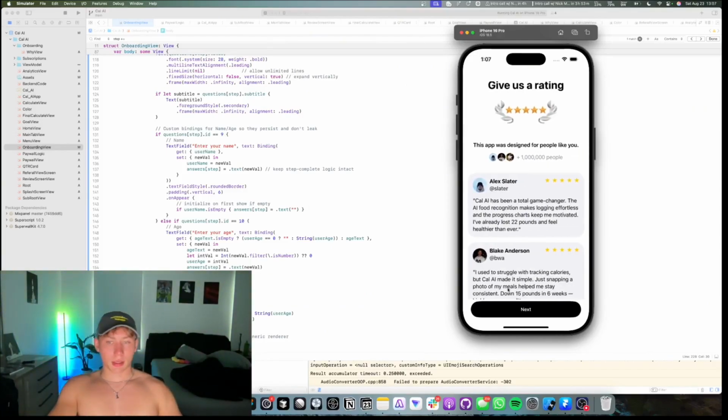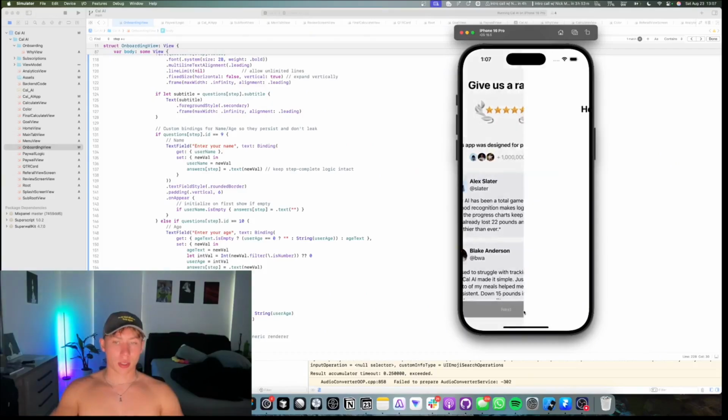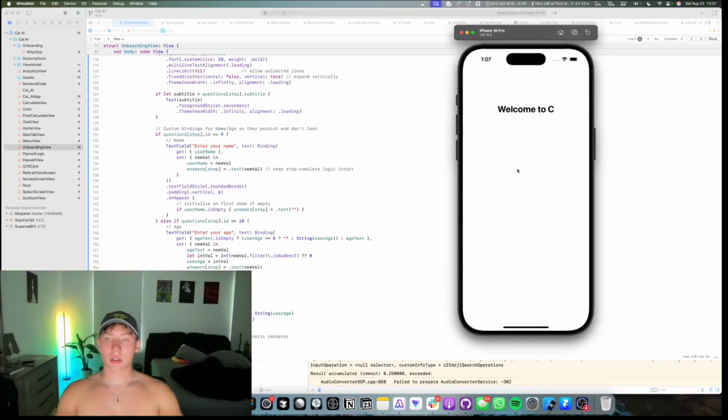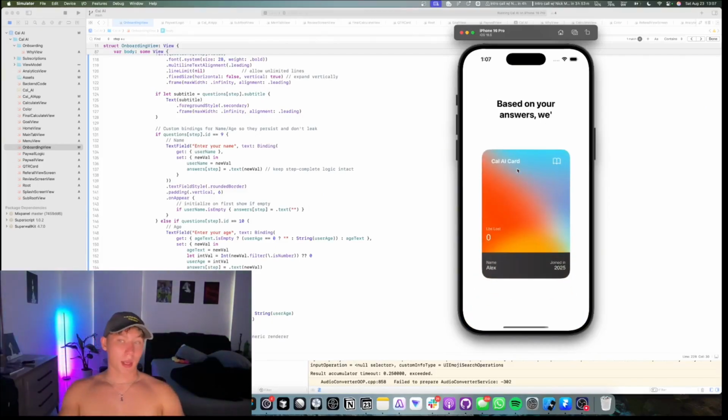So analysis complete, you get a chart. This is very important. Rate the app. The more 5 stars it has in the App Store, the more trust you build. We also have this screen now, which says, welcome to Kali AI, your path to healthy eating. Based on your answers, we've built a plan just for you. It's designed to help you lose 25 pounds in 90 days. So you're setting the target and expectations straight away.